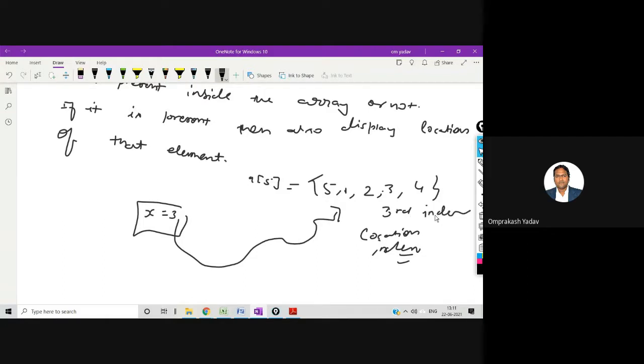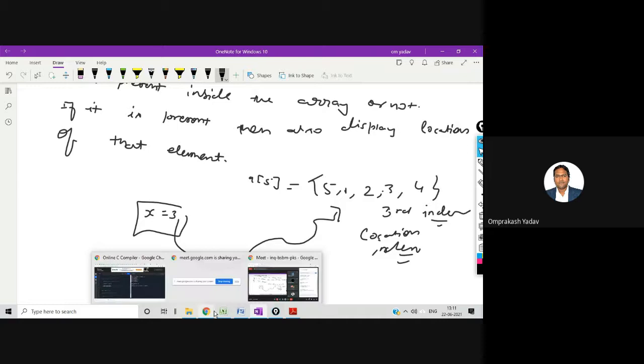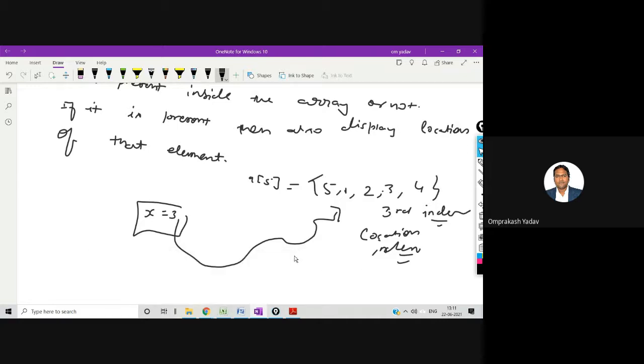But if you're telling the location, then this is the first location, this is second location, this is third location, and this is fourth location. So at fourth location I got it. But the index number is 3. So if you display i value, that will give you the index number.